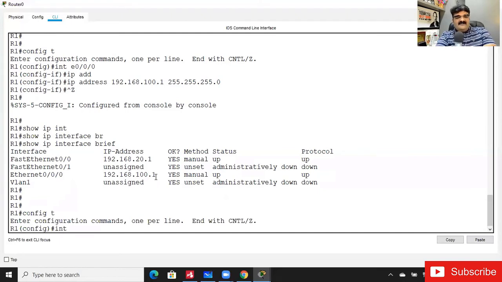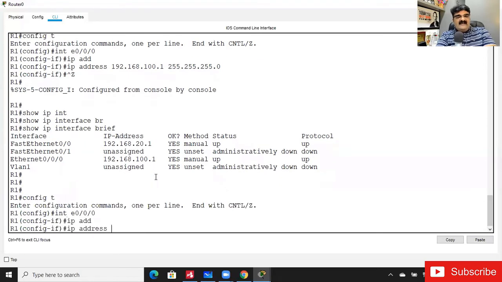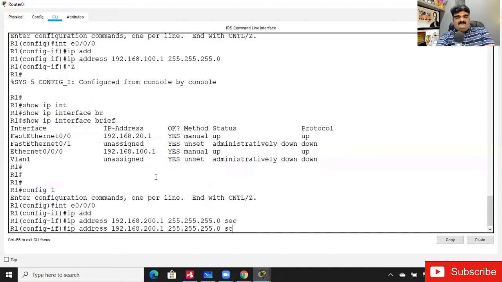This is my interface, and I want to assign a second IP address to the same interface. It is already having 192.168.100.1, and now I want to assign 192.168.200.1 to the same interface. Just write the command. You have to enter secondary at the end. So it will be 192.168.200.1, and then you have to write secondary.